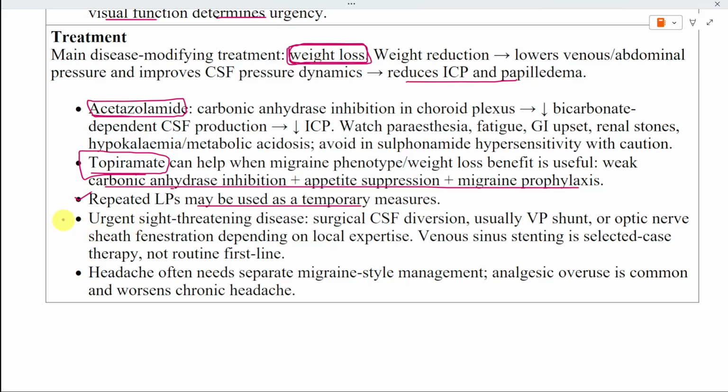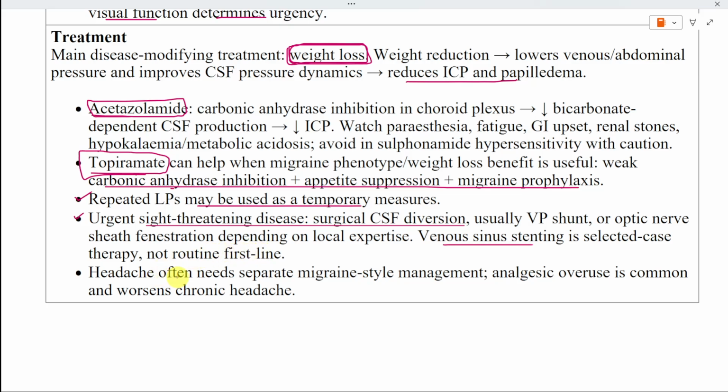Sight-threatening disease is an emergency. Rapidly progressive visual loss requires urgent specialist intervention. Surgical options include cerebrospinal fluid diversion, usually with a ventriculoperitoneal shunt, or optic nerve sheath fenestration, depending on the pattern of disease and local expertise. Venous sinus stenting may be considered in selected patients with significant venous sinus stenosis and an appropriate pressure gradient, but it is not routine first-line treatment.